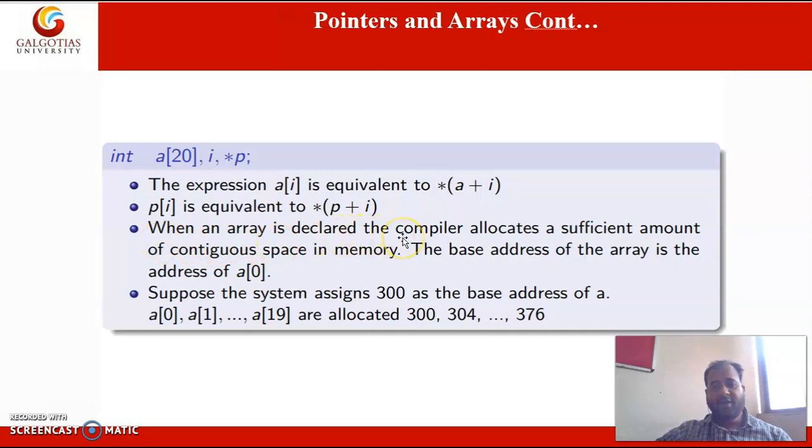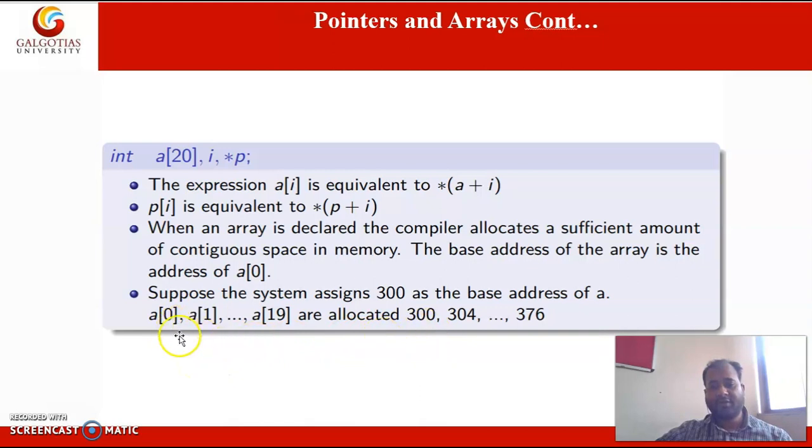Whenever an array is declared, the compiler allocates a sufficient amount of contiguous memory space. The base address of the array is the address of the 0th element. I have already said this. Suppose the system assigns 300 as the base address. Then we have 20 elements. The index always starts with 0 up to 19. We are storing 20 values.